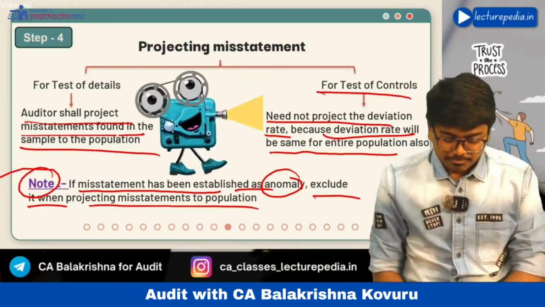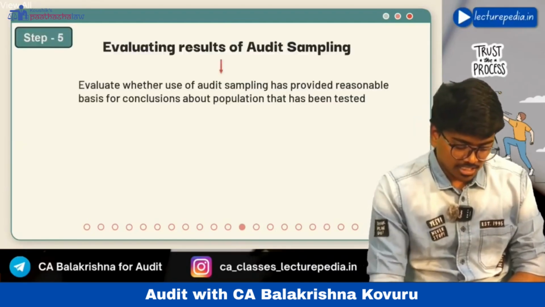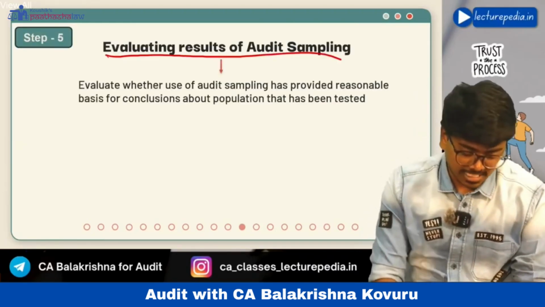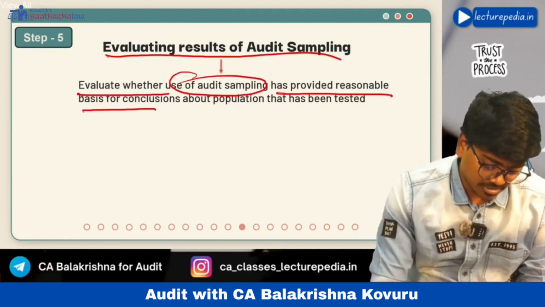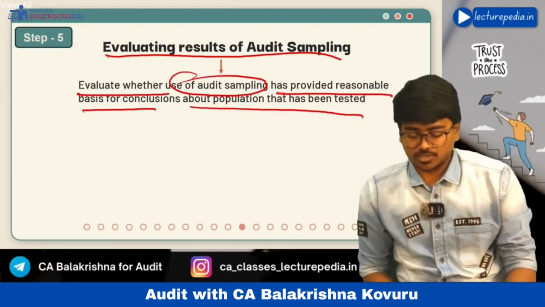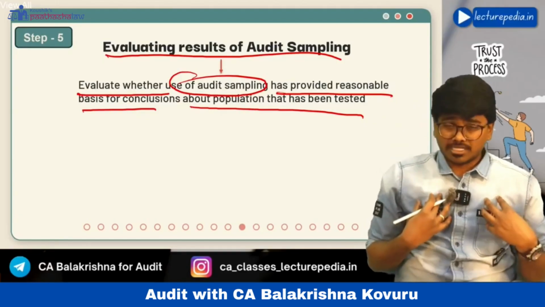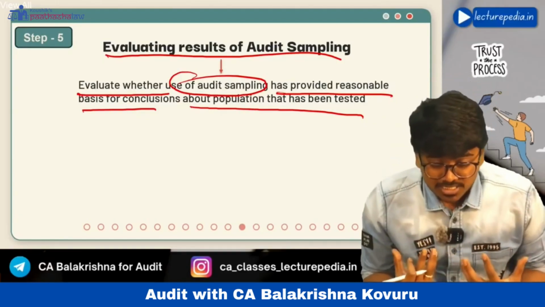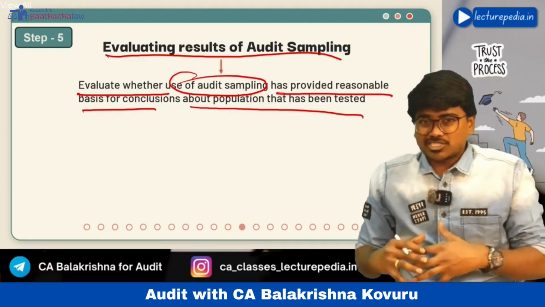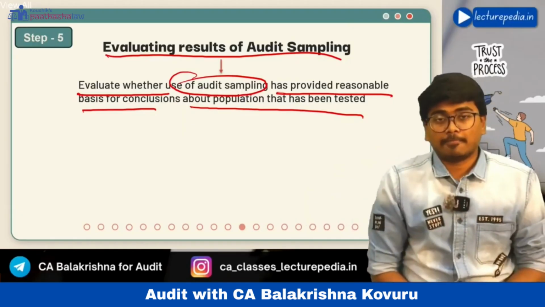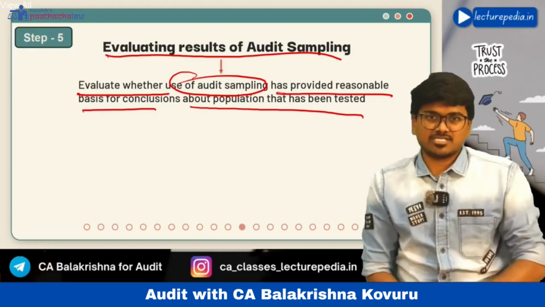Next, step number 5, you will evaluate the sample results. See, evaluating the results of audit sampling. Evaluate whether the use of audit sampling has provided a reasonable basis for conclusion about the population that has been tested. You will evaluate whether the use of the sample is useful to the auditor, whether the audit procedures that have been performed on the audit sample have provided a true picture of the entire population or not. You have to evaluate the results of audit sampling. That is the 5th step.